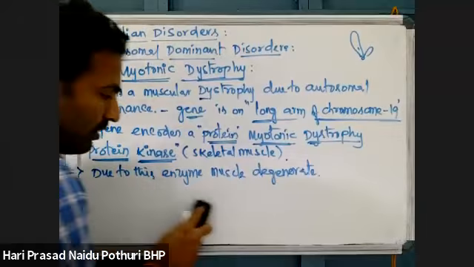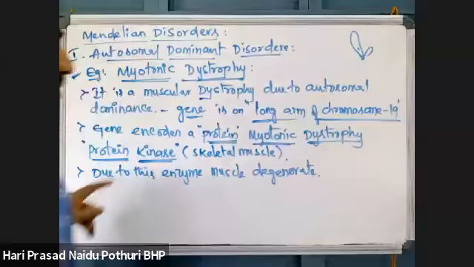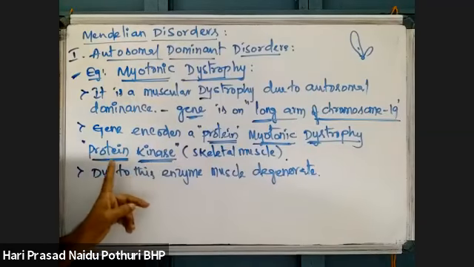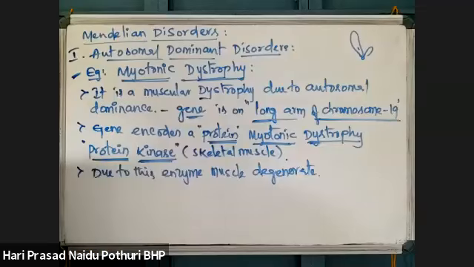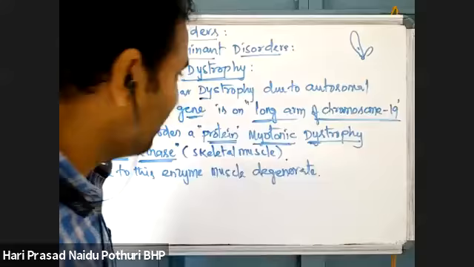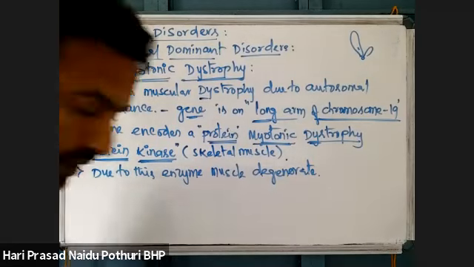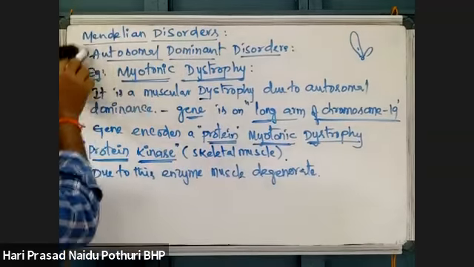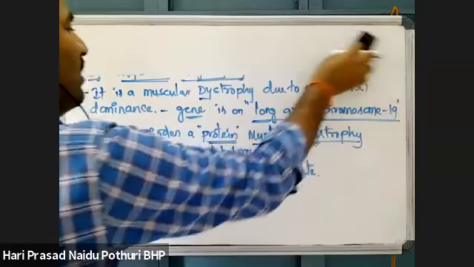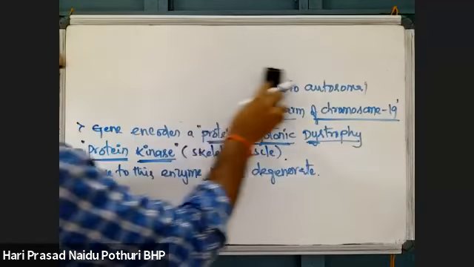This is a condition where the dominant gene expresses a protein called protein kinase enzyme that will degrade the skeletal muscle. So when skeletal muscle is degraded, this condition will develop, which is myotonic dystrophy. Okay? Enough for autosomal dominant.